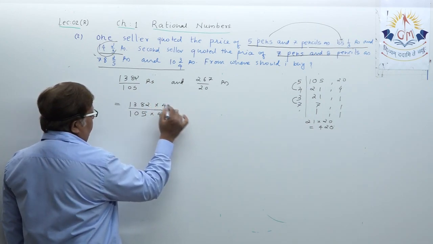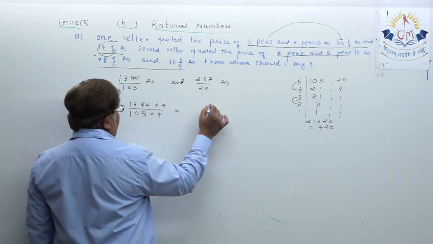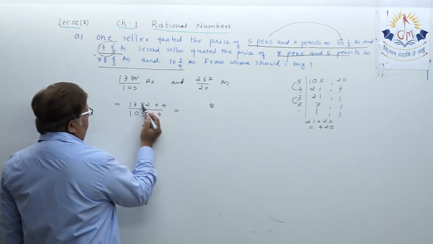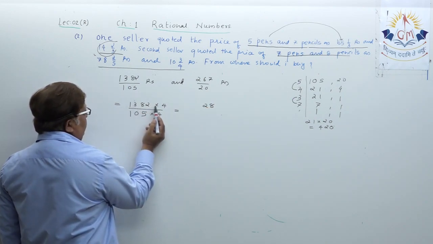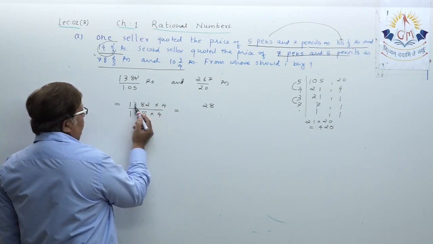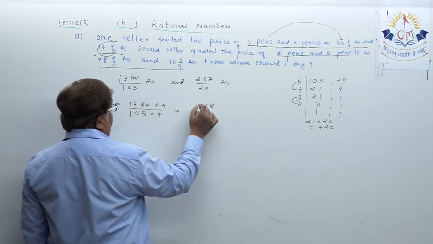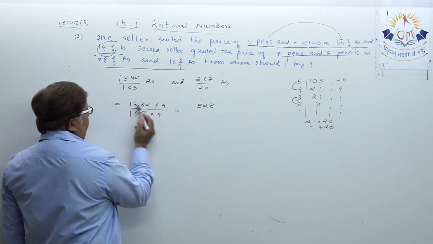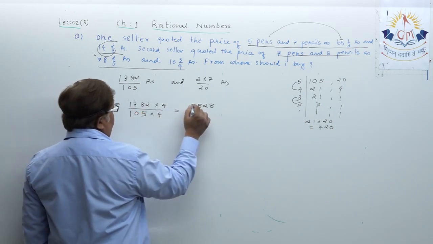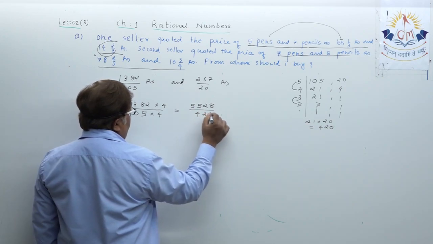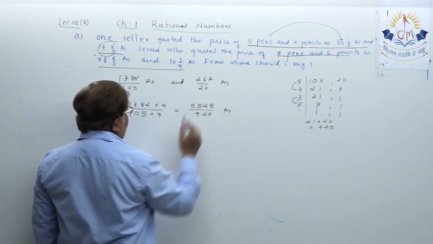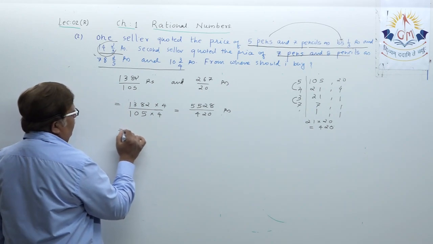So this turns out to be 4 2s are 8, 4 8s are 32, 3 carry, 4 3s are 12 plus 3 is 15, 1 carry, 4 1s are 4 plus 1 is 5: 5528 upon 420.